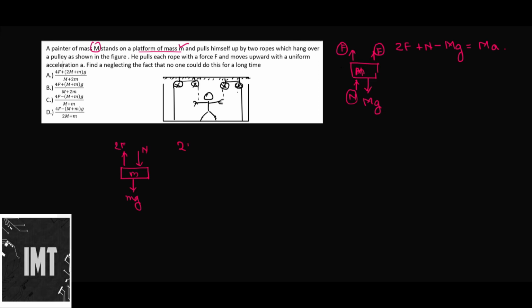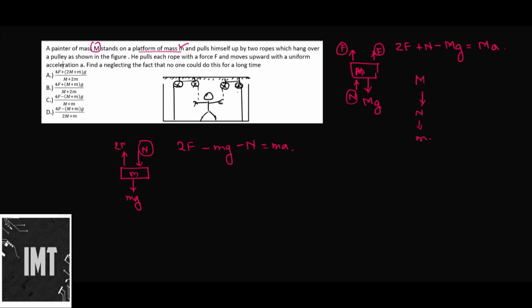So we have 2F minus Mg minus N. This same normal reaction which was exerted by mass M will be exerted on mass M, and this will be equal to Ma. Obviously it is going up.